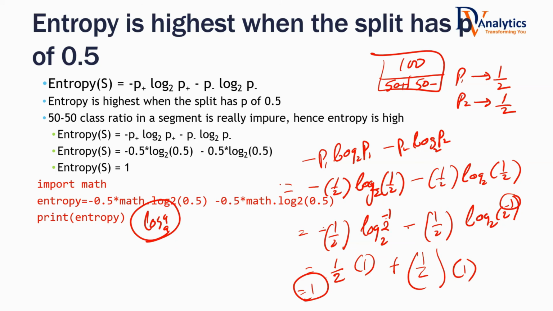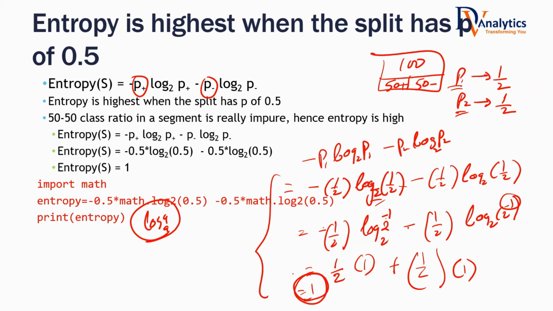The reason why I did not go into this is that only a little bit of these formulas are required. I got it, sir. Actually, there is P plus, P minus, and that's why I'm confused. Basically, it's just the notation. Instead of P1, P2, I'm calling the probability of class 0 as P plus and then P minus. Okay. Thank you, sir. Now it makes sense how 1 is coming and all.